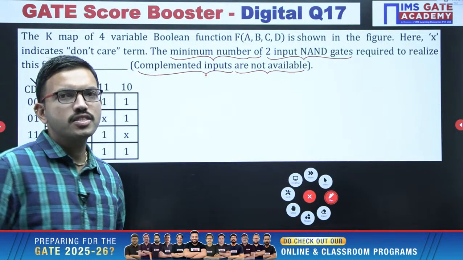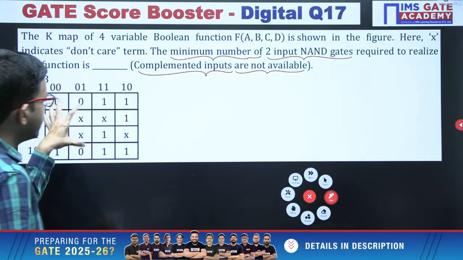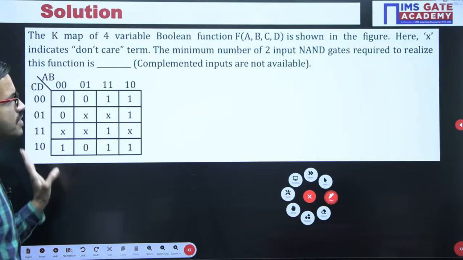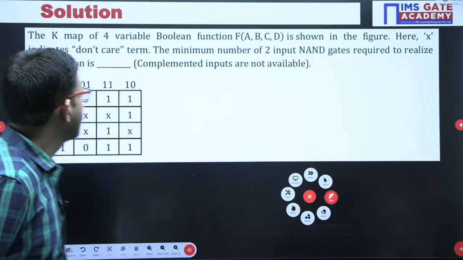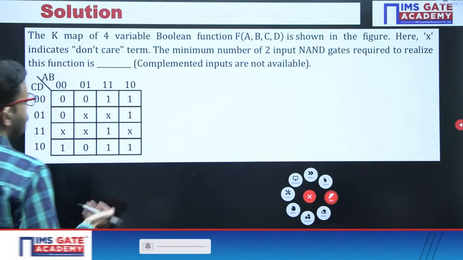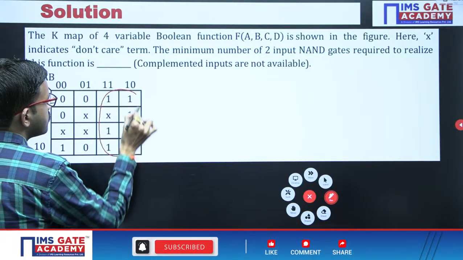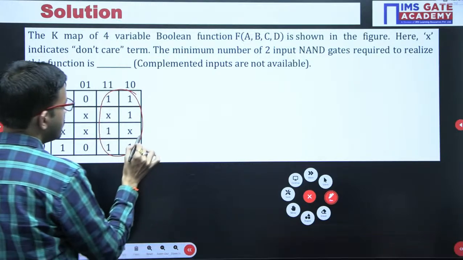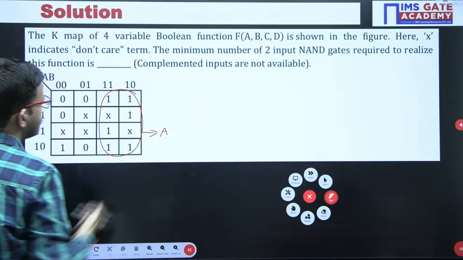Yes, obviously SOP, so that you can easily implement by using NAND gates. So for this particular K-map, do the grouping with respect to ones. Here we can do a combined grouping of 8 ones, right? From this grouping, column-wise, you are getting A value is 1.